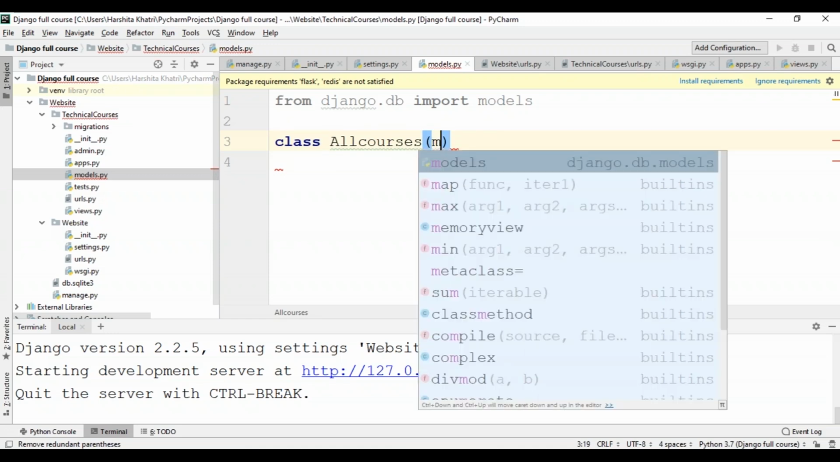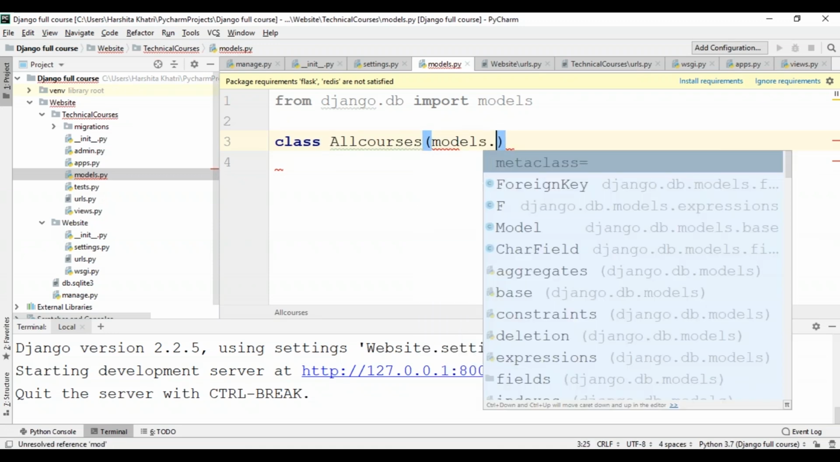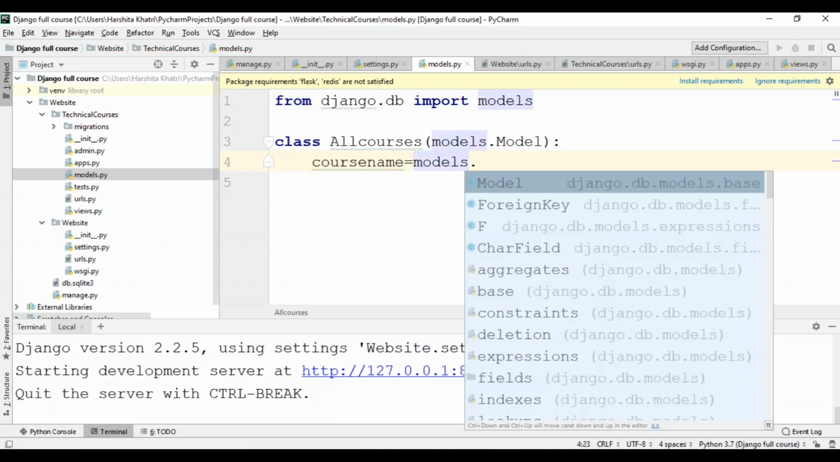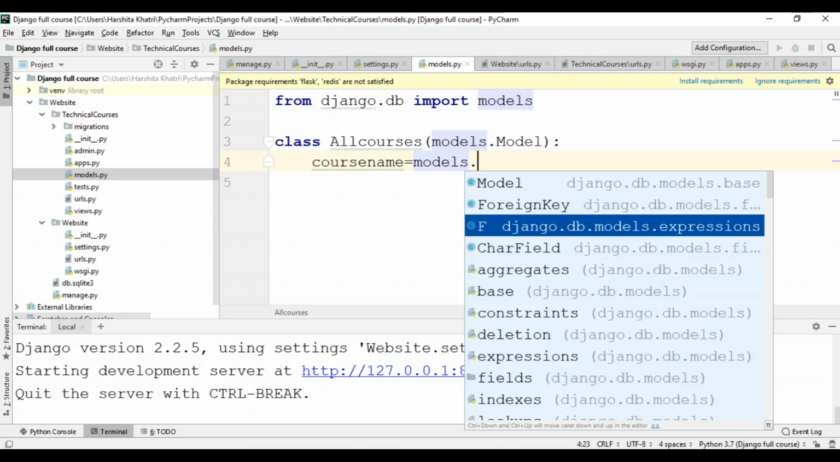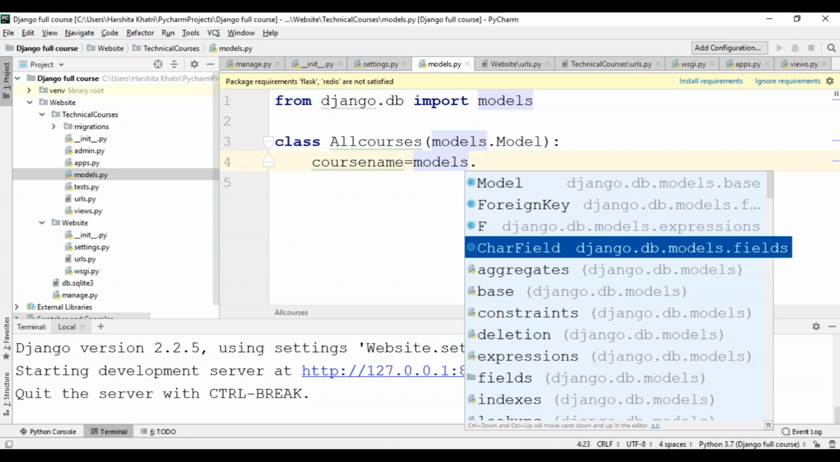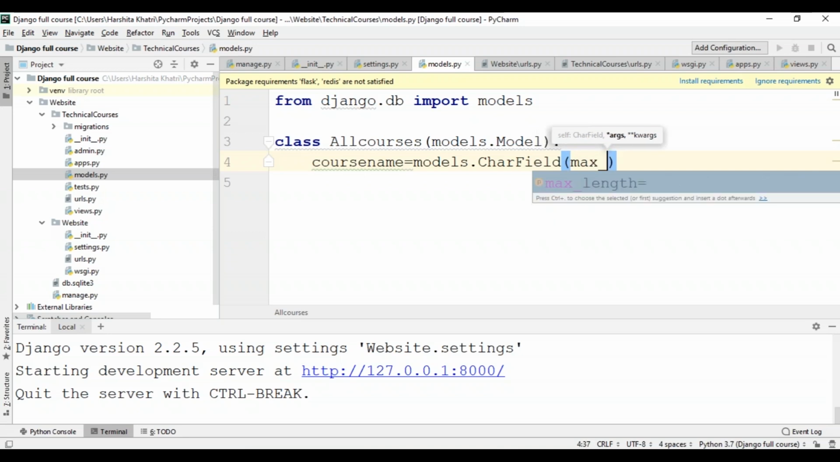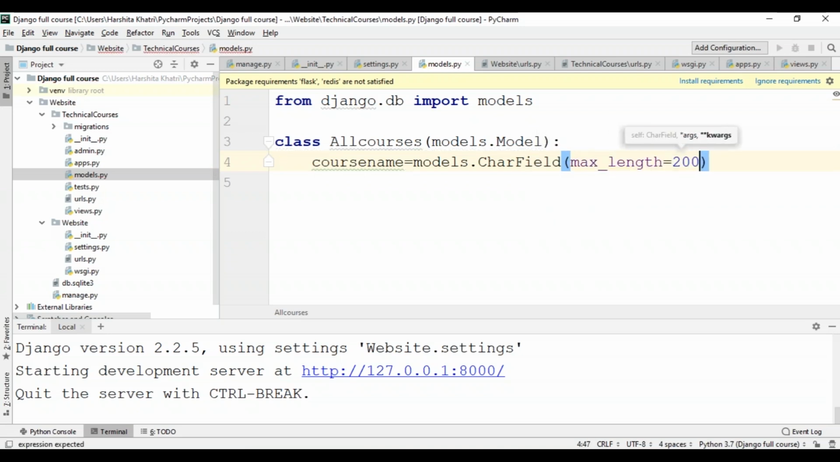Now within this, I'll just write models.Model. Like I've already told you all, within this class I'm going to write the name of the course and the name of the instructor. So for that, I'll take a variable, say course name, and specify this to models dot. Since this is going to hold only characters, I'm going to use the function CharField. And for the length of this, I'll specify max length equal to anything, say 200.